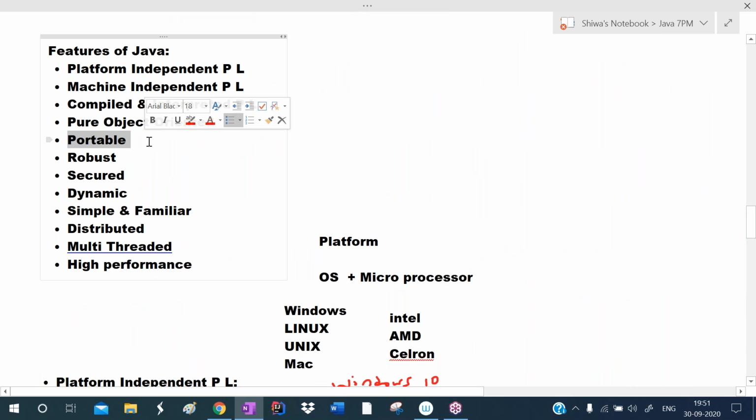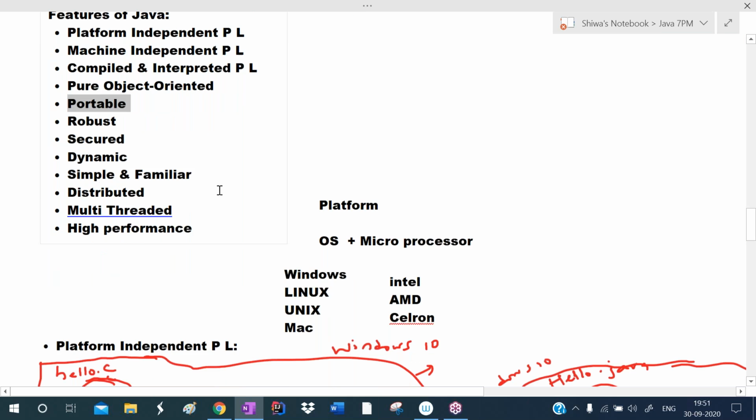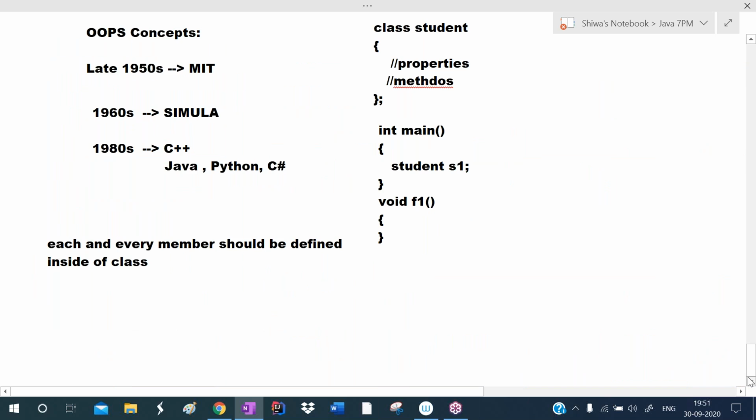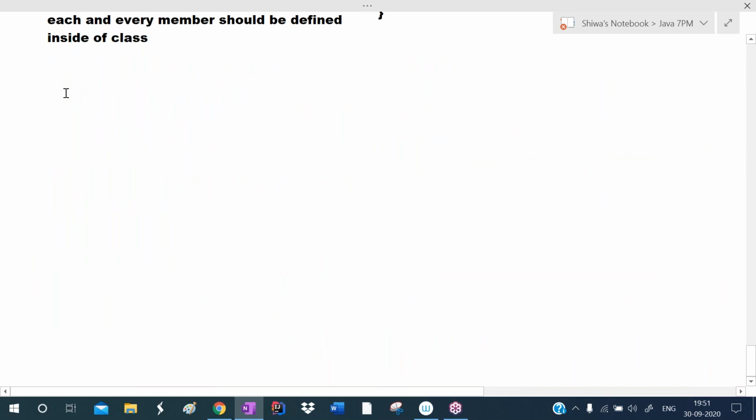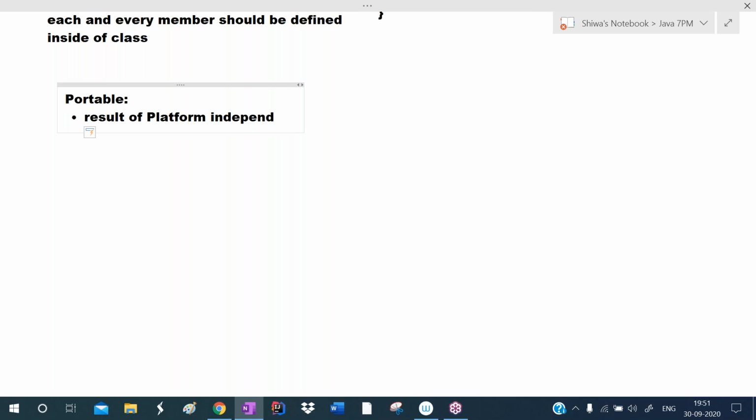The next feature is portable. I'm calling Java a portable programming language. This portability is the result of platform independency and machine independency.